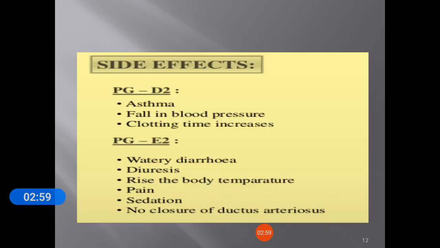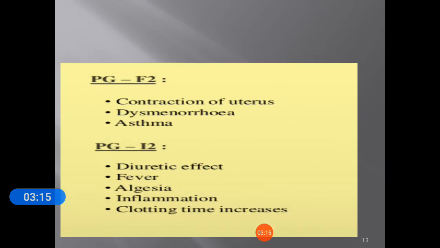The side effects of PGD2 mainly are asthma, fall in BP, and increased clotting time. PGE2 mainly causes watery diarrhea, diuresis, rise in body temperature, pain, sedation, and no closure of the ductus arteriosus. PGF2 mainly causes side effects like contraction of the uterus, dysmenorrhea and asthma. PGI2 causes diuretic effects, fever, algesia, inflammation, and increased clotting time.